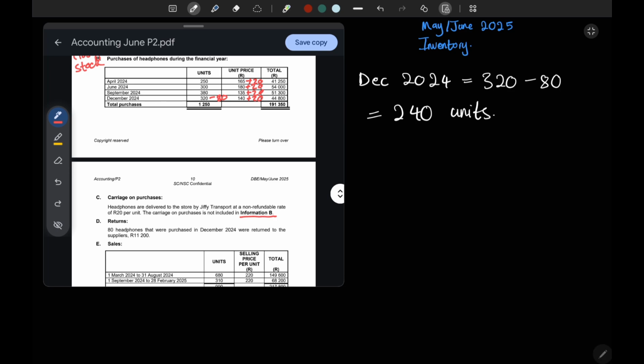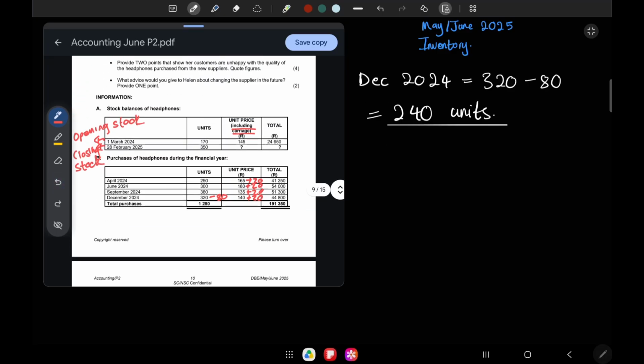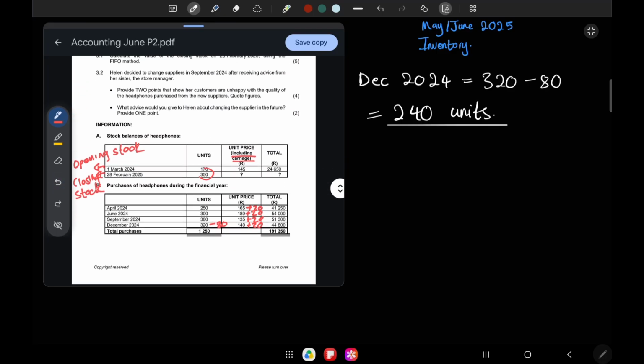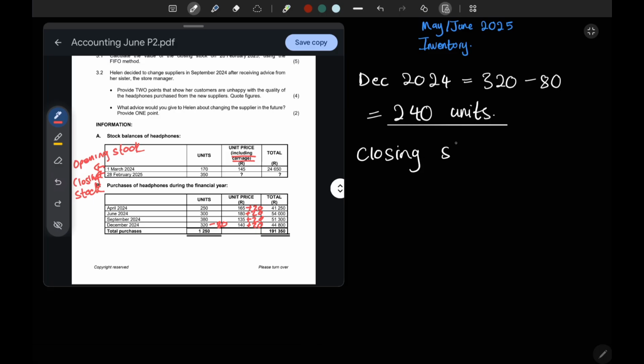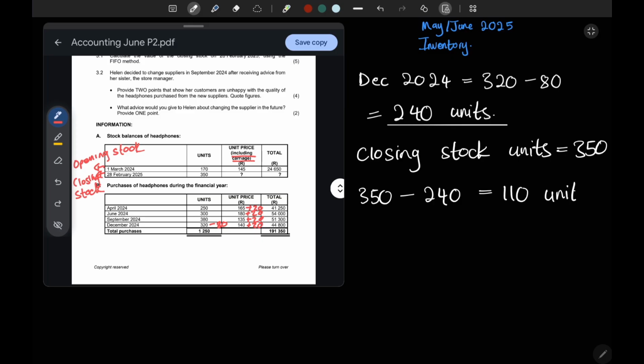Now let's look. In December 2024, we have 240 units. This is what we'll work with. Let's look at our closing stock units. We have 350. So let's note this down. Closing stock units, 350. It's given to us. So we have to say this 350 units, the closing stock, minus your 240 units. 350 minus 240 is 110. So this is 110 units.